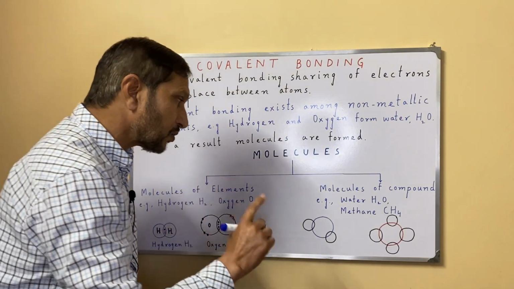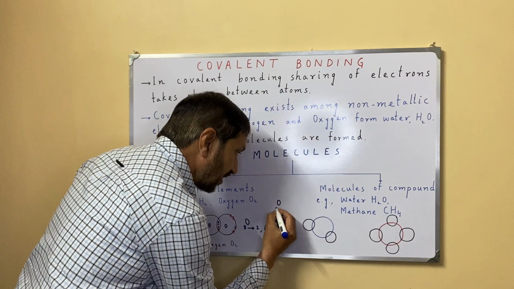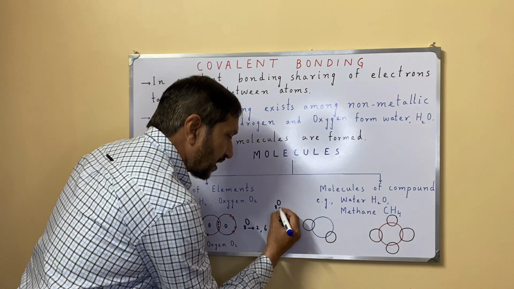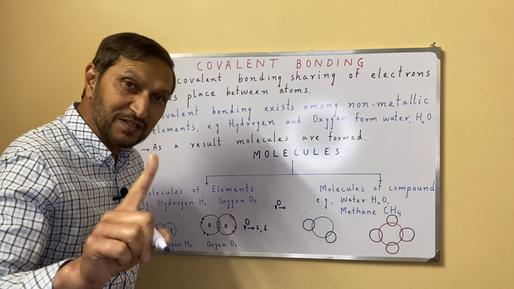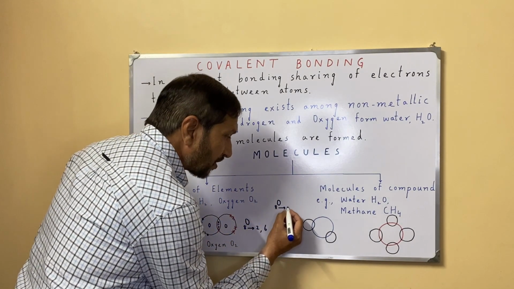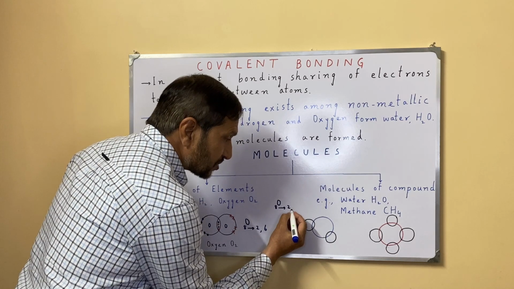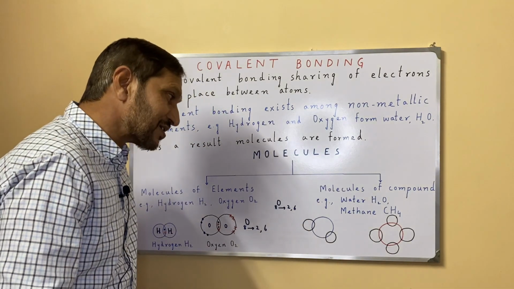Now as I mentioned, oxygen is having proton number 8. So it is having 8 protons and 8 electrons. And how many electrons will be there in the first shell? 2. And how many electrons will be there in the second shell? 6 electrons.